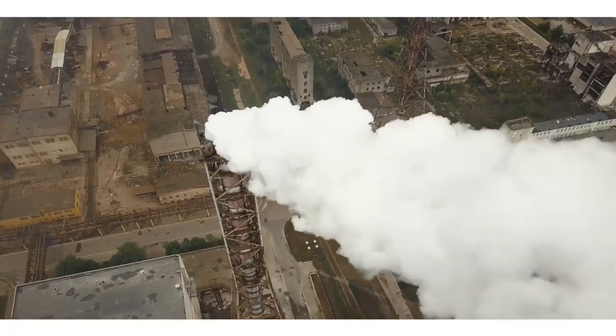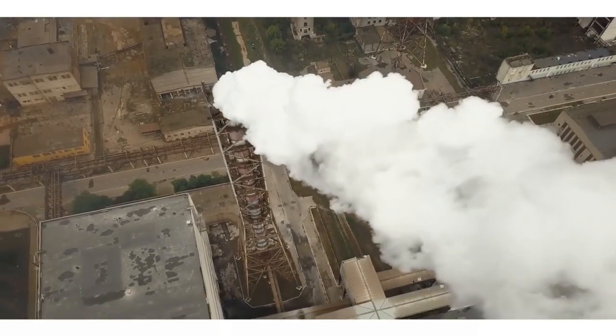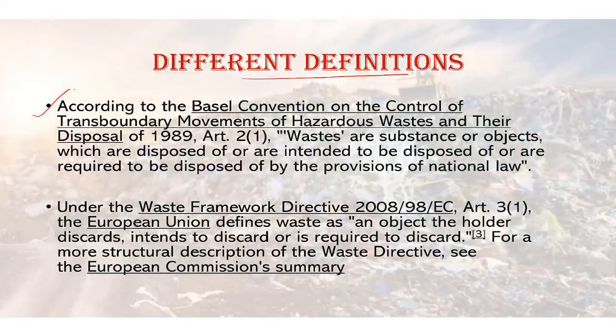Now, there are different definitions of waste. The United Nations Environment Program has a separate definition. So, this first definition is according to UNEP, your United Nations Environment Program. According to the Basel Convention on the Control of Transboundary Movements of Hazardous Waste and Their Disposal of 1989, Article 2.1, it says, wastes are substances or objects which are disposed of or are intended to be disposed of or required to be disposed of by the provisions of national law. So, according to it, it depends upon the national law how you dispose of the waste.